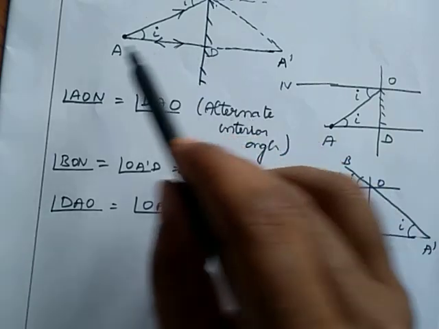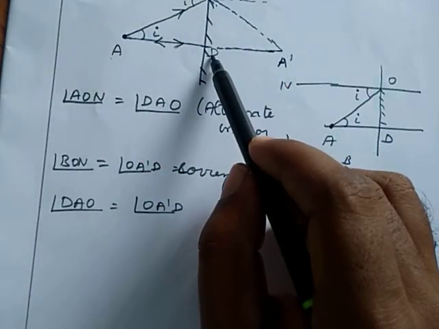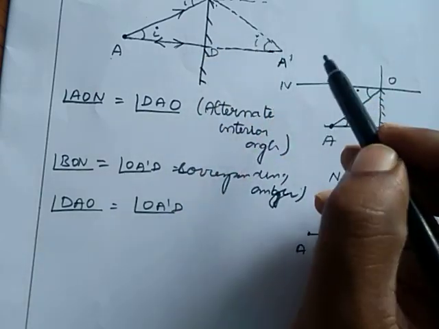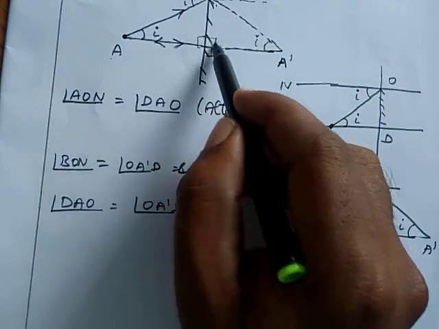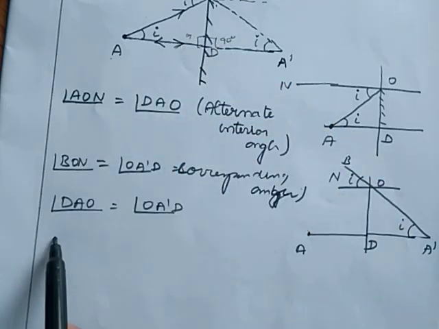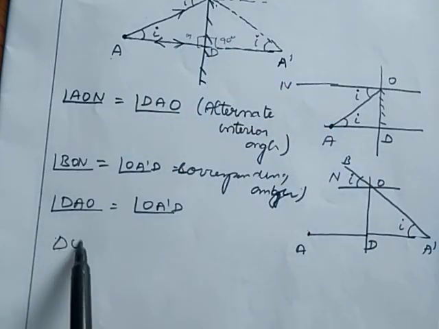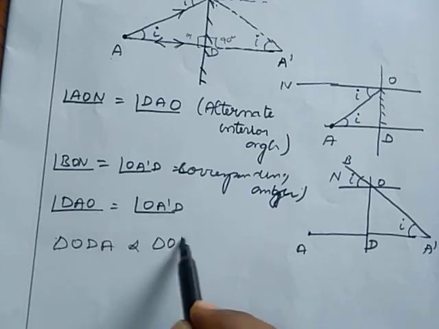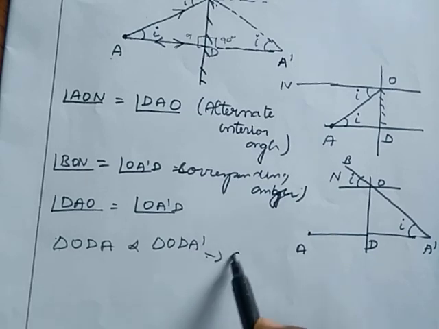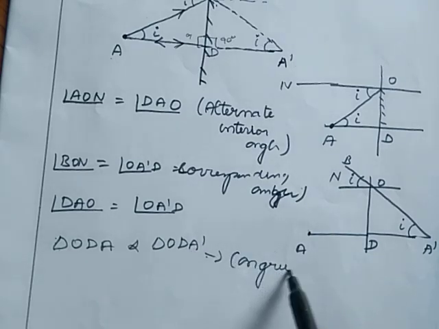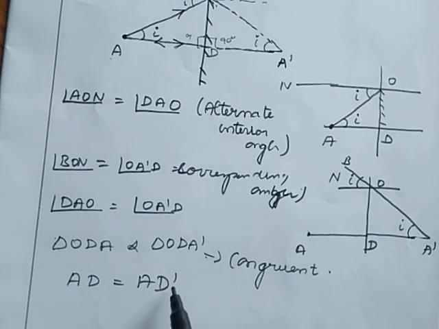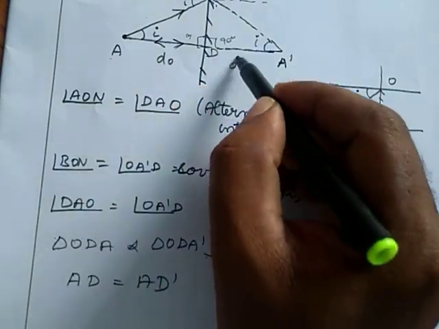Angle DAO is equal to angle DA dash O. This is the side. See, this is 90 degree, this is also 90 degree. So the two triangles, triangle ODA and triangle ODA dash are congruent. So the side AD is equal to A dash D. That means object distance is equal to image distance.